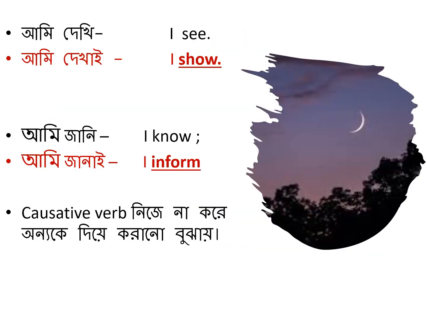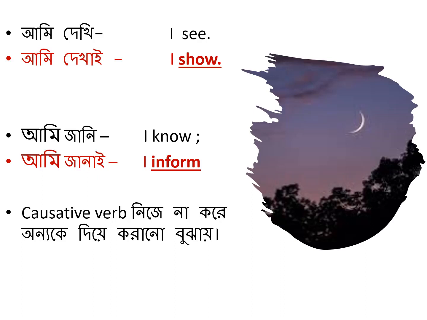We know that in English there are different types of verb. So what is the difference between the normal verb and causative verb? Usually, when the subject himself or herself or itself is directly involved in the action, we use a normal verb. For example, I see: the person is I, and I am watching something.